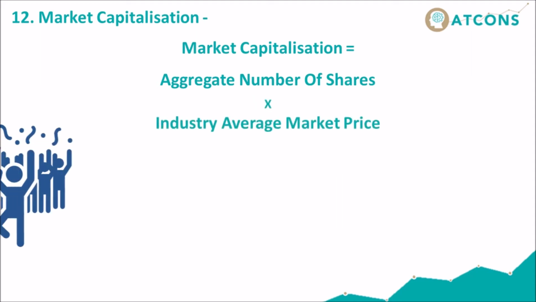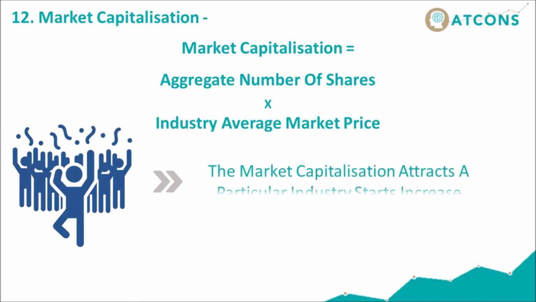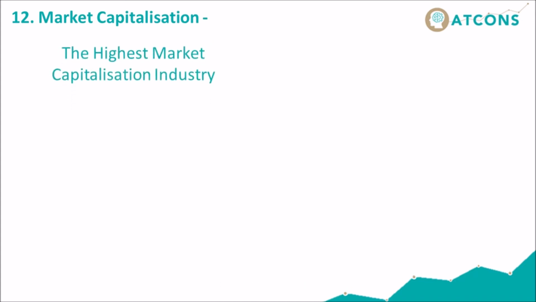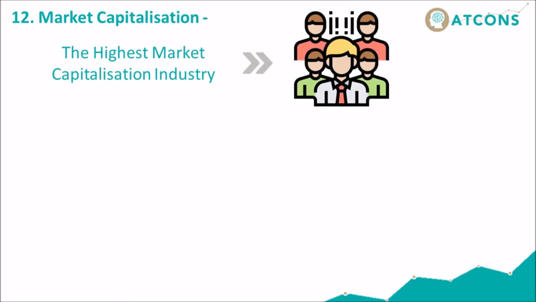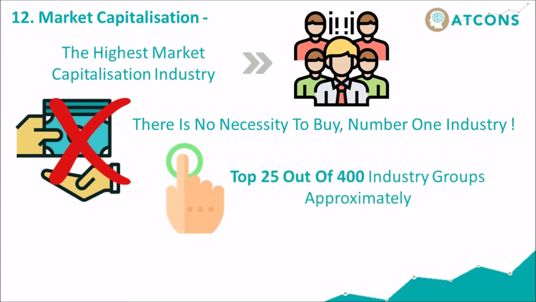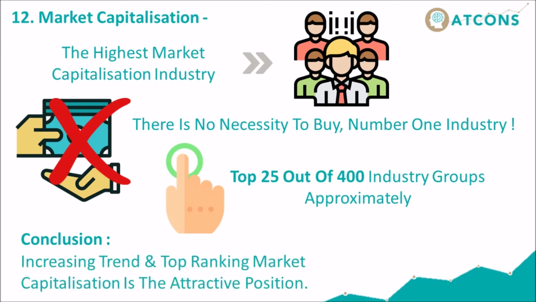When buyers rush to a particular industry, its market capitalization starts to increase. This we can compare on a monthly or fortnightly basis. The industry with the highest market capitalization is really the one which attracts the largest number of investors. There is no necessity to buy the number one industry, but we can select the top 25 out of approximately 400 industry groups mentioned in various business and investment magazines. Conclusion: an increasing trend and top ranking market capitalization is an attractive position.